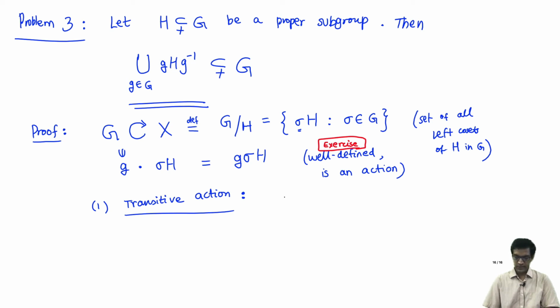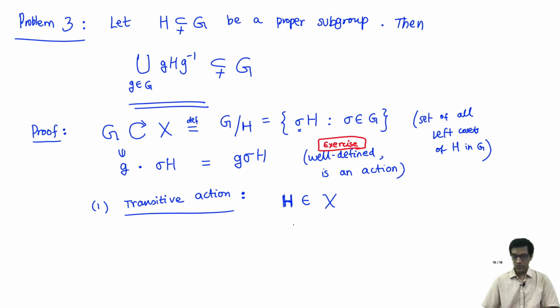Well, the easiest is to say let's pick a particular coset. Let's take this special coset H. So look at this element H, which is a coset inside my set X. It's a single element. I claim that every other coset can be obtained from this particular special coset by a suitable action of a group element. Well, how do I do that? It's more or less from the definition itself.